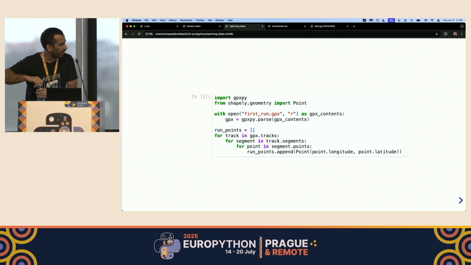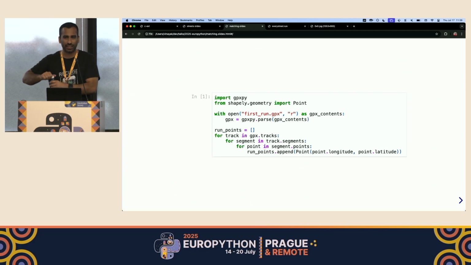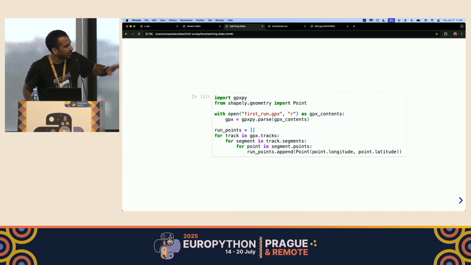So I did the short run and downloaded the GPX file for that run. The way we parse that GPX file is using a library called GPXPy. It gives us a GPX object with tracks, segments, and points. What we're doing here is iterating on all of those and creating one single line string, appending the points into this run points array.